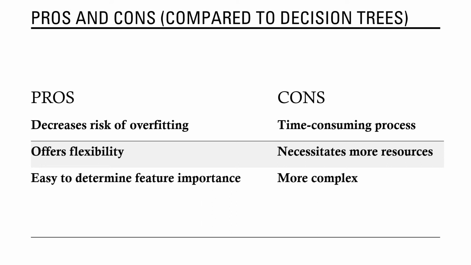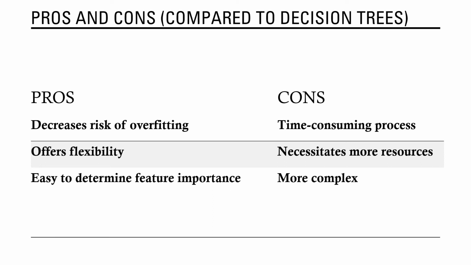Secondly, it provides flexibility. Random forest can handle both regression and classification tasks with a high degree of accuracy. Thirdly, it's easy to determine feature importance. Random forest makes it easy to evaluate variable importance or contribution to the model.